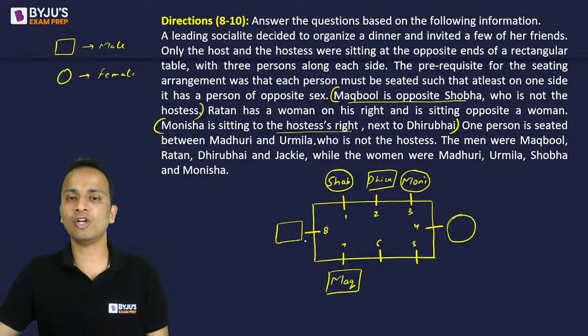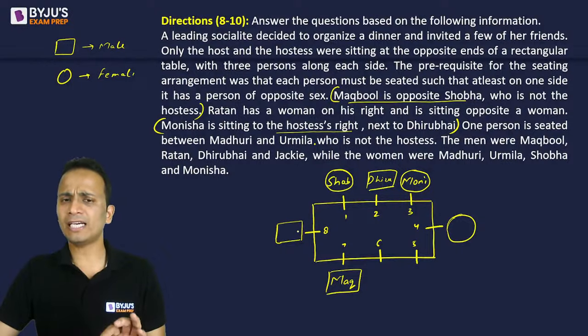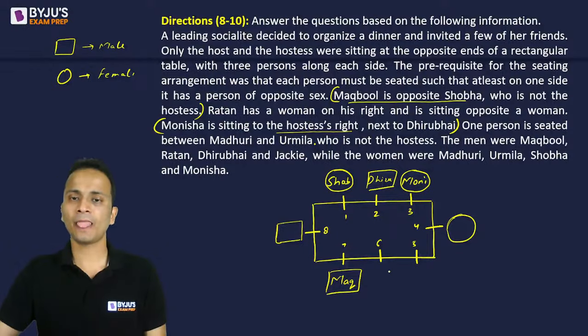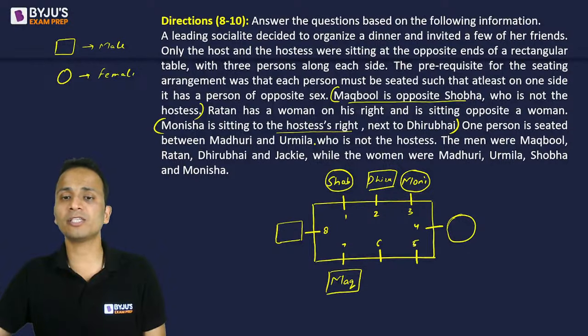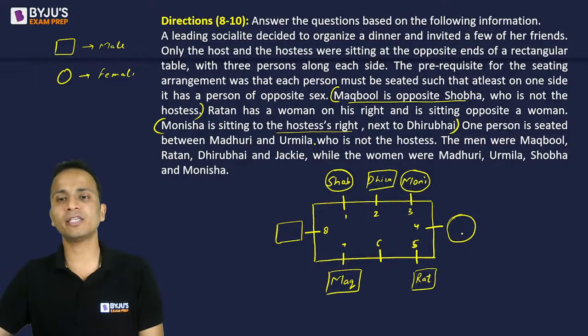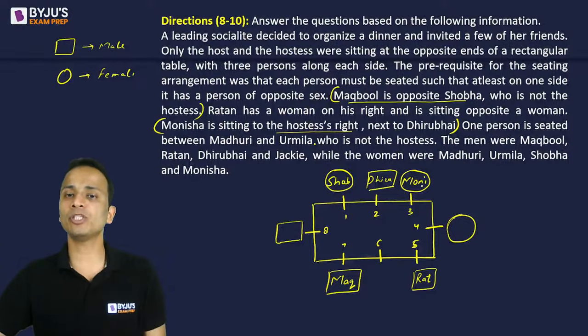Ratan has a woman on his right and is sitting opposite to a woman. So Ratan cannot sit at chair number 8 because there should be a woman on the right. Fine. Now can Ratan sit at chair number 6? Ratan has a woman on his right, so chair number 5 can be a woman. But opposite should also be a woman. Opposite is Dhiru bhai. So Ratan cannot sit at chair number 6. So only one chair left for Ratan is chair number 5. So Ratan is sitting at chair number 5 and on the right hand side of Ratan there is a woman which is the hostess, and opposite to Ratan there is a woman which is Monisha.